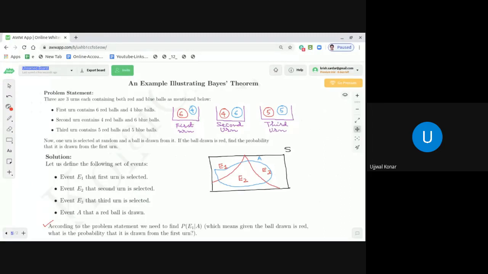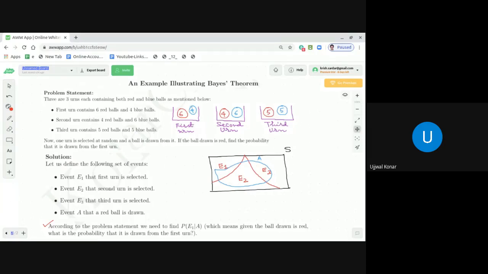I just want to revisit that problem once. The problem statement is that there are 3 urns containing both red and blue balls as mentioned below. First urn contains 6 red balls and 4 blue balls. Second urn contains 4 red balls and 6 blue balls. And third urn contains 5 red balls and 5 blue balls. Now one urn is selected at random and a ball is drawn from it.